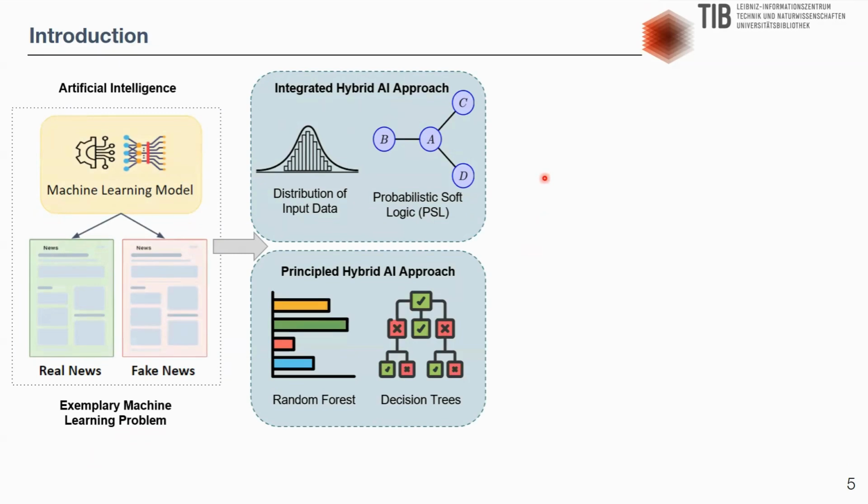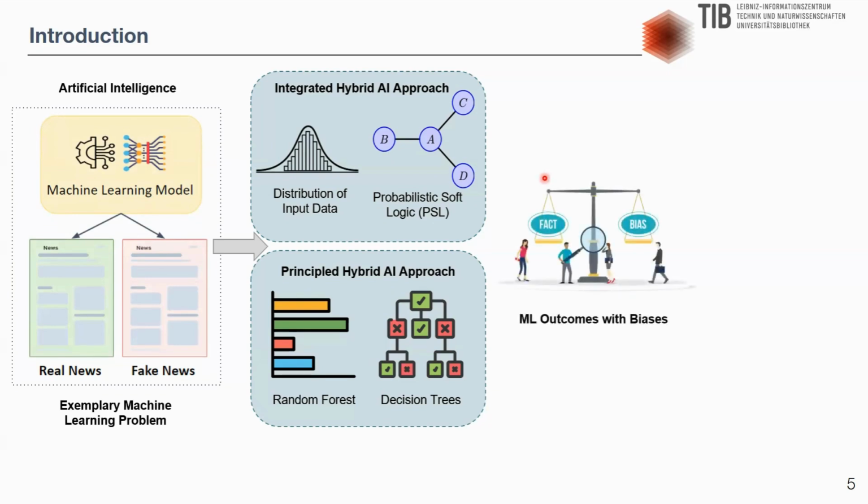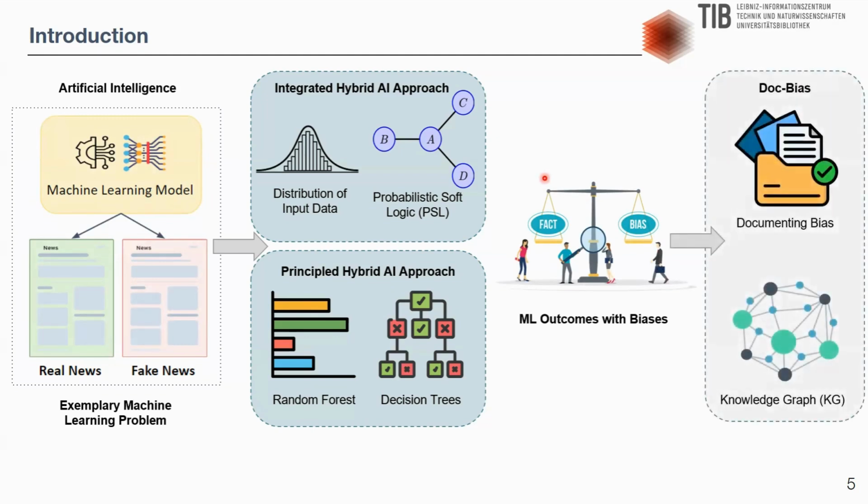The principal hybrid AI system resorts to the machine learning technique of random forest for classification. InterpretMe, an analytical tool designed to trace and explain the predictive models, is capable of identifying the top-ranking features that contribute to the predictive model's outcome. The predictive model pipeline and the input data are both traced and semantified into the InterpretMe knowledge graph. Further, the identified biases are traced and documented into the knowledge graph to assess the impact of measured bias on various factors across the machine learning pipeline.